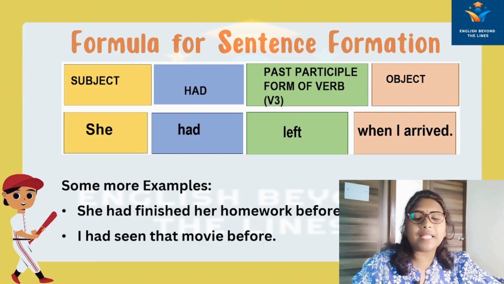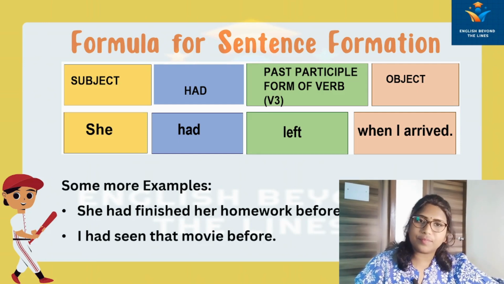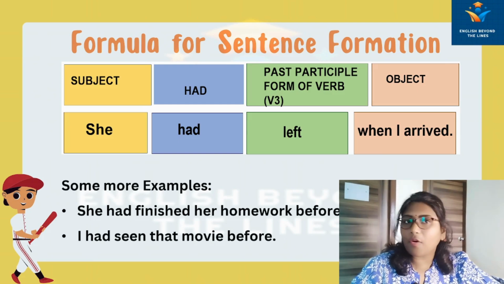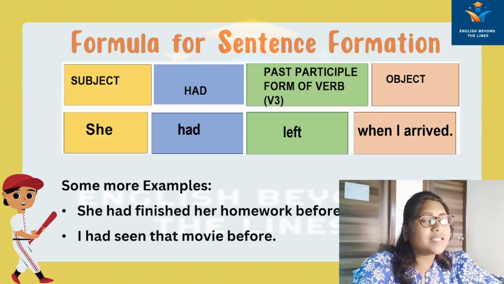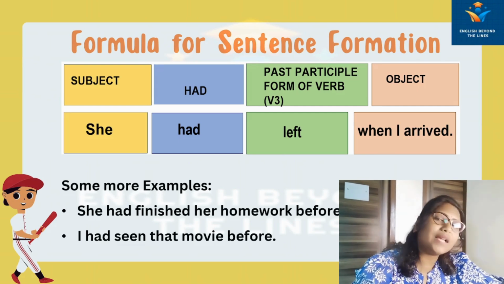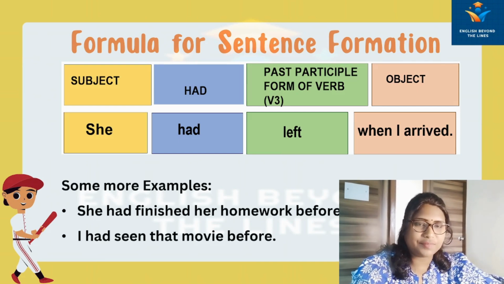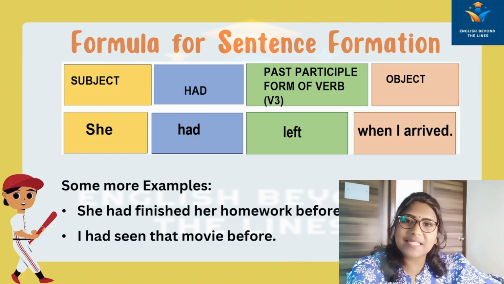More examples we can see: she had finished her homework before dinner. I had seen the movie before. As had has been used, after that comes seen. Seen is the past participle form. For example, as we already know, see is the present tense, saw is the past tense, and seen is the past participle form. I had seen that movie before. I hope everyone is understanding.